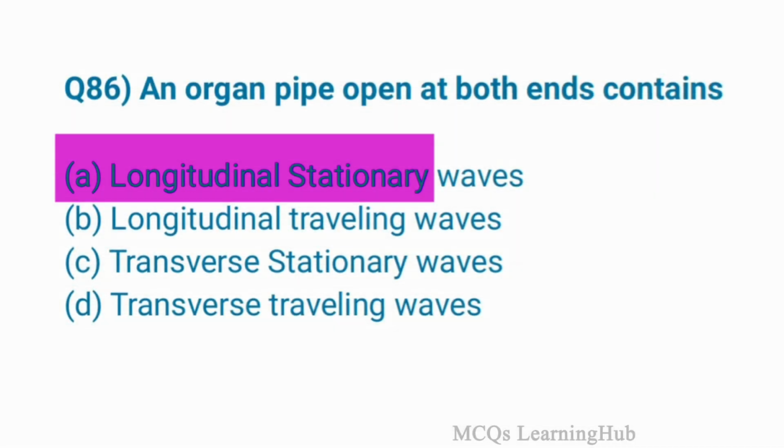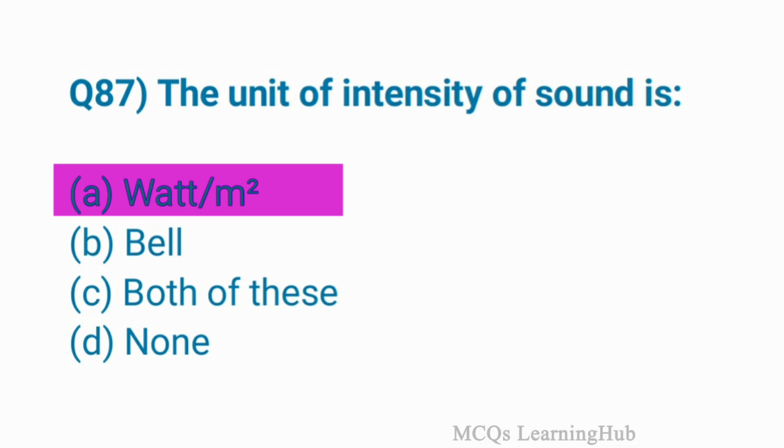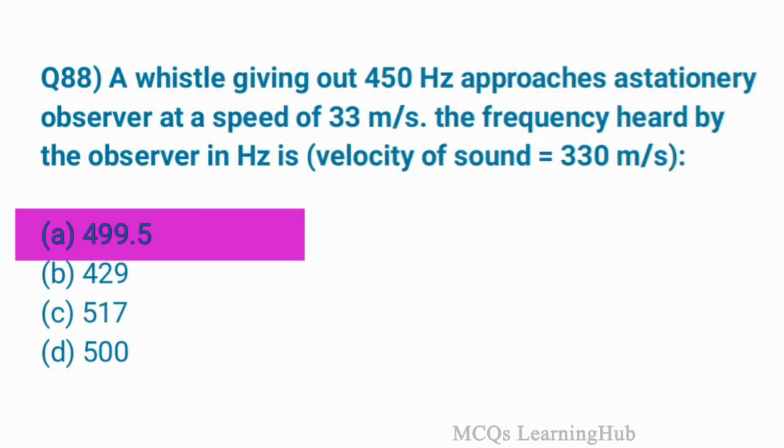Question 86. An organ pipe open at both ends contains option A, longitudinal stationary waves. Question 87. The unit of intensity of sound is option A, watt per meter square. Question 88. A vessel giving out 450 Hz approaches a stationary observer at a speed of 33 meter per second.